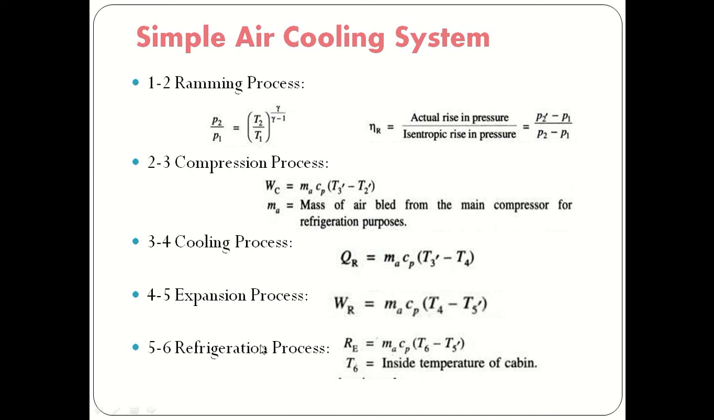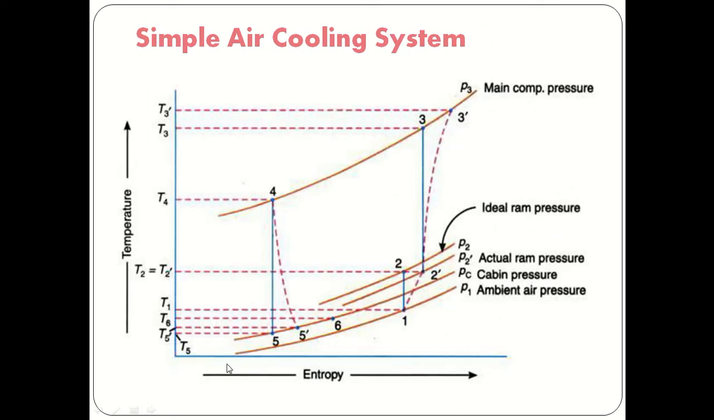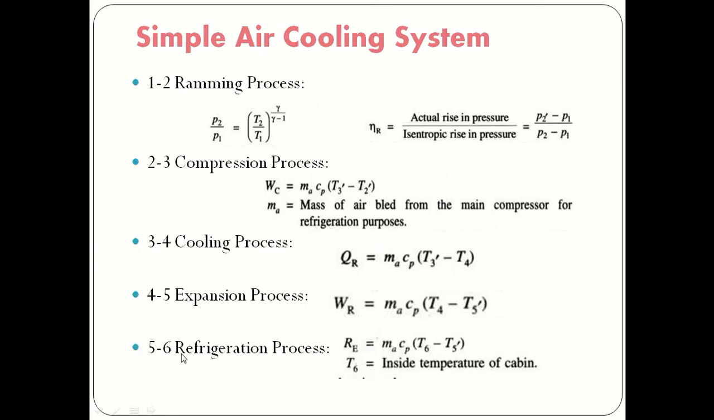Okay, and last one, the refrigeration process 5 to 6. So here if you see 5' to 6, this is the refrigeration process where we are supplying to the cabin. So RE is denoted by the refrigeration process or refrigerating effect. This is equal to MA Cp (T6 minus T5'). So T6 is the outlet of the cabin. That's why we can use this formula. Refrigerating effect is equal to MA Cp (T6 minus T5'). So here T6 is the inside temperature of the cabin. Okay, so by using this we will do the calculations for the simple air cooling system.